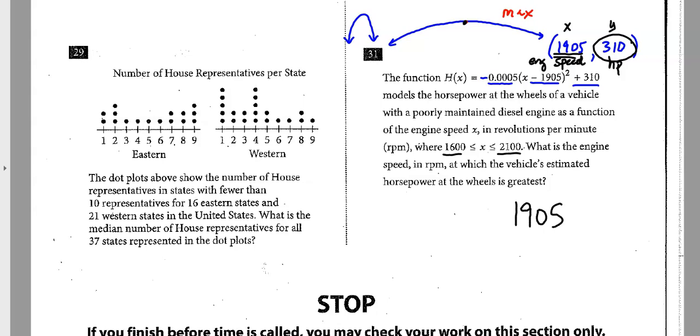So there really wasn't a lot to do to this problem as long as you understood what vertex form was and that you can find the max or the min when it's written in vertex form. It just makes life really easy.